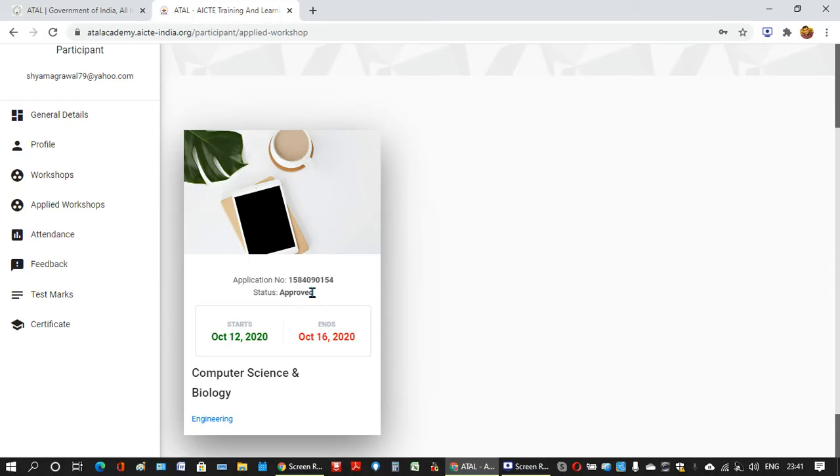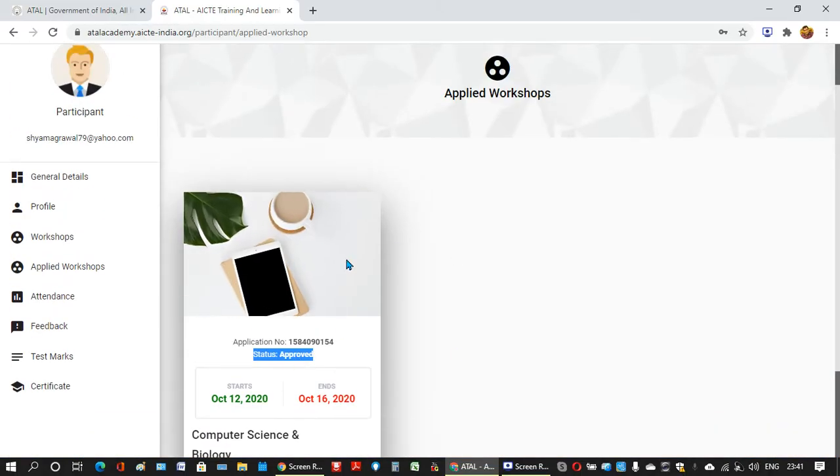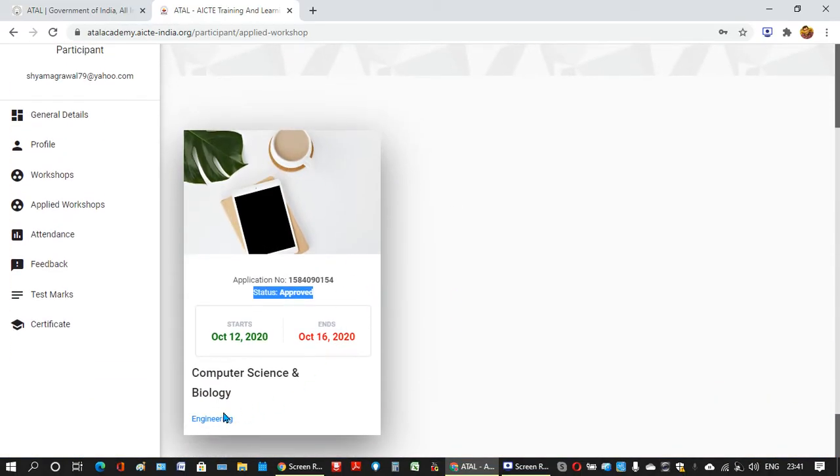If somebody's application is rejected by the coordinator or AICTE, then here it will be rejected, not approved. This is the workshop which I have joined, and this is the major field of this workshop and this is the minor field, that is called subfield.